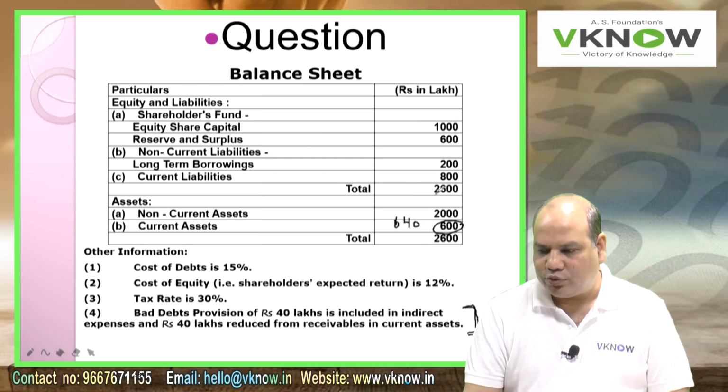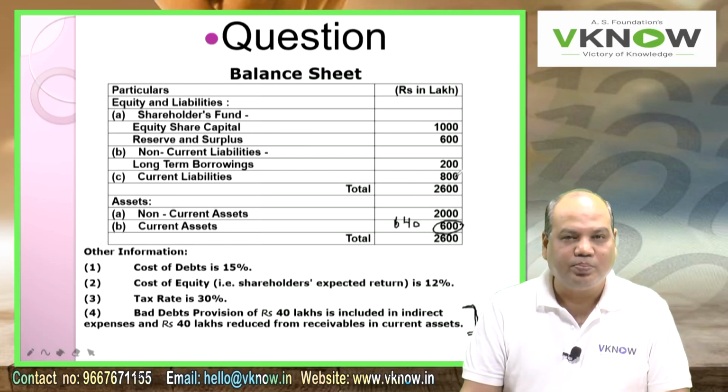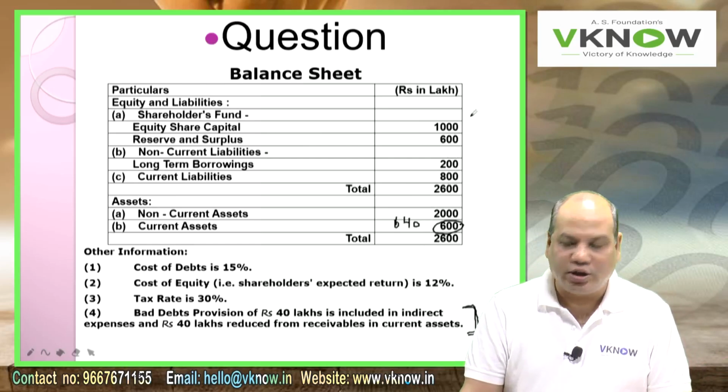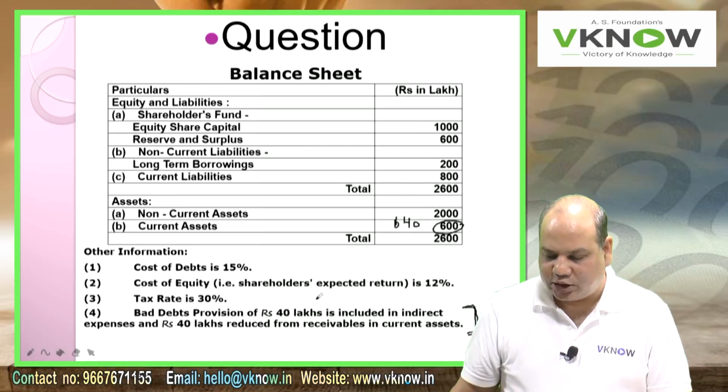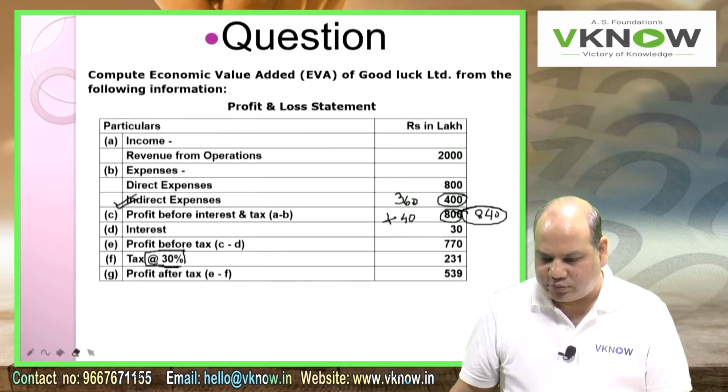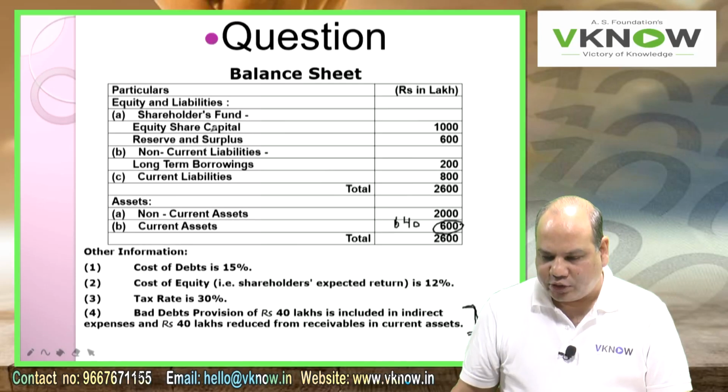So I just have to make two adjustments here. PBIT increases by 40, capital employed increases by 40, and then the problem is very easy. Let us quickly go through the question. You are given a P&L account, a balance sheet, cost of debt and cost of equity.